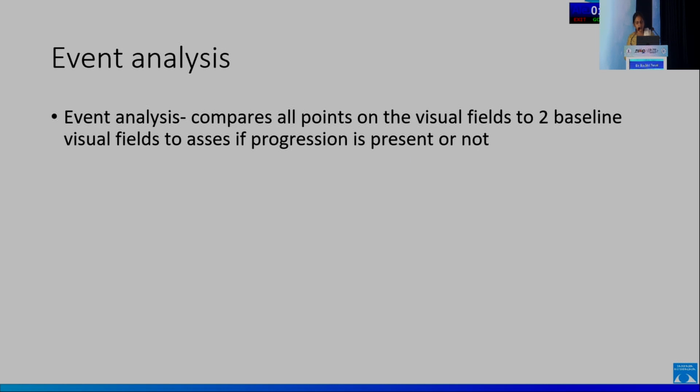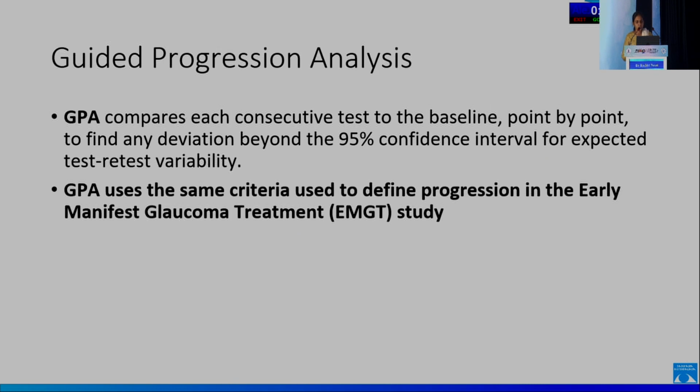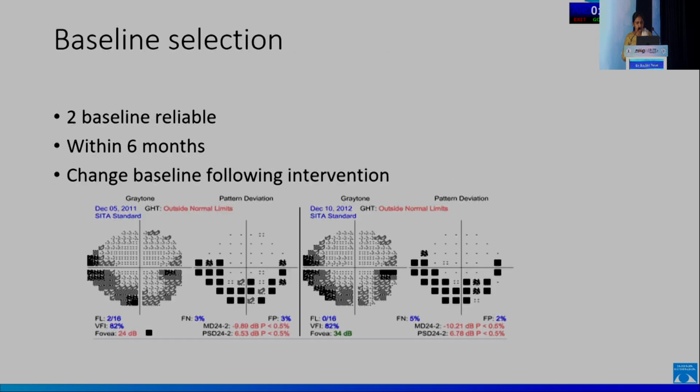The event analysis compares all points on the visual fields to 2 baseline visual fields to assess if progression is present or not. So the GPA compares each consecutive test to the baseline point by point to find any deviation beyond the 95% confidence interval for expected test-retest variability. The GPA uses the same criteria used to define progression in the EMGT study.